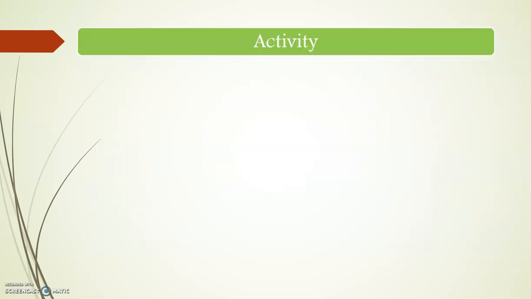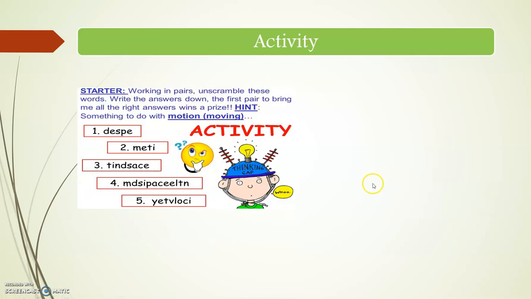Next we are going to see a small activity. In this activity, we have unscrambled words. From the unscrambled word, we can identify the correct word, and in this activity, the scalars and vectors are hidden. So we first identify the correct word and match it with the correct scalar or vector. Can you identify the first word? Yes, it's speed. It has only magnitude, not direction, so it belongs to the scalars.